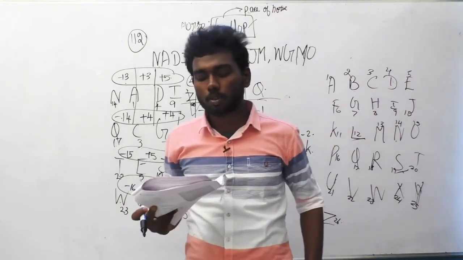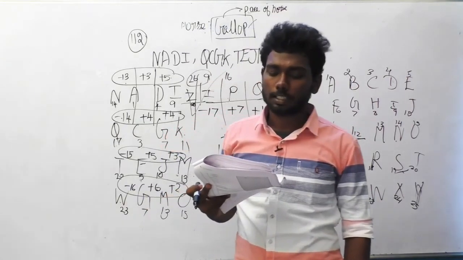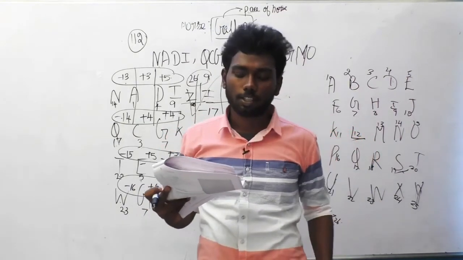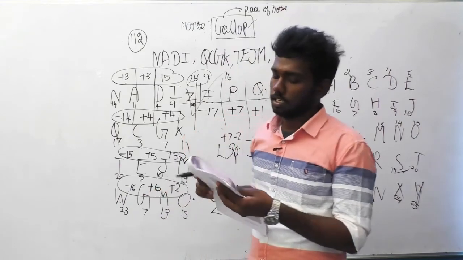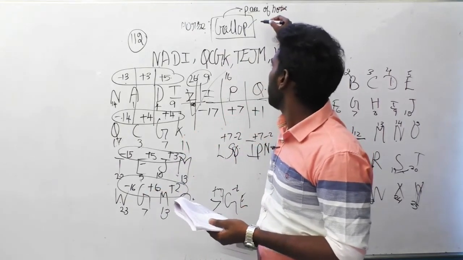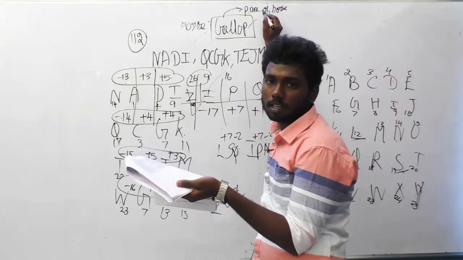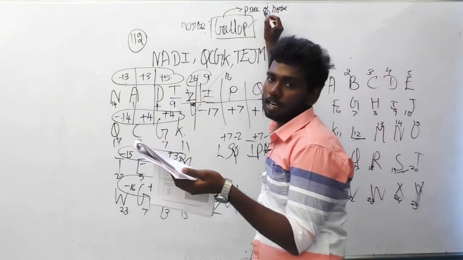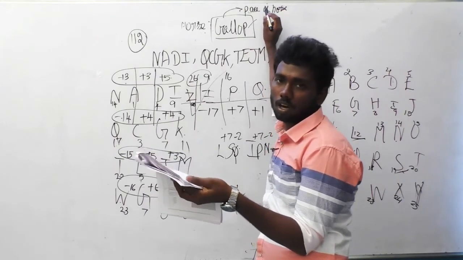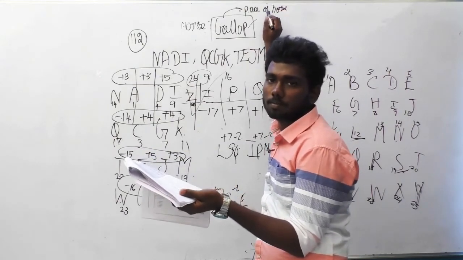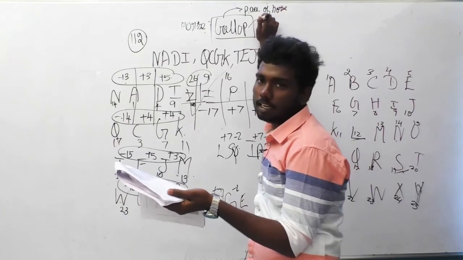Option A, bird is to fly. Option B, lion is to roar. Option C, tiger is to carnivores. And option D, cat is to kitten. See, except option A, all the others are out of order. Lion is to roar: roar is the sound of a lion, not the movement of a lion. Tiger is to carnivores: carnivores means meat eaters, it's a type, not the movement of a tiger.